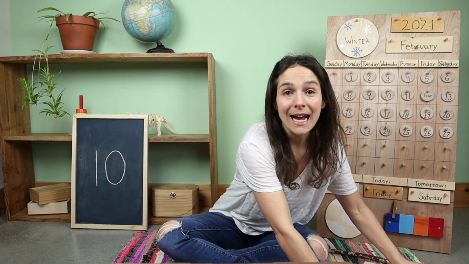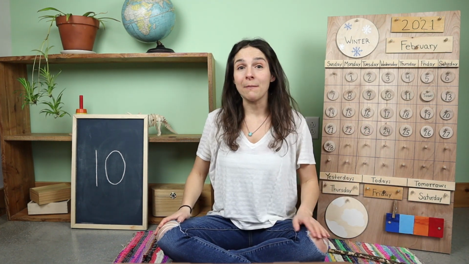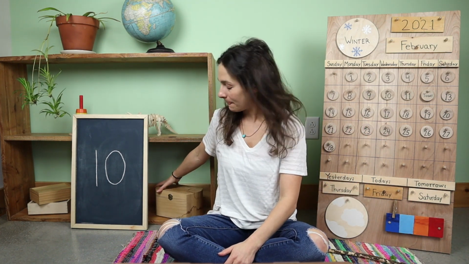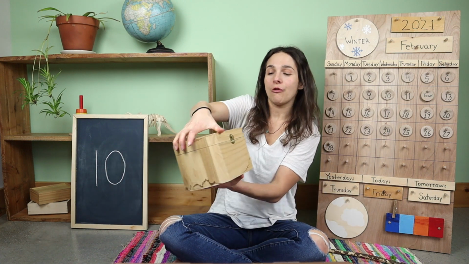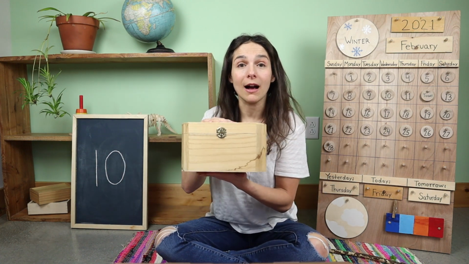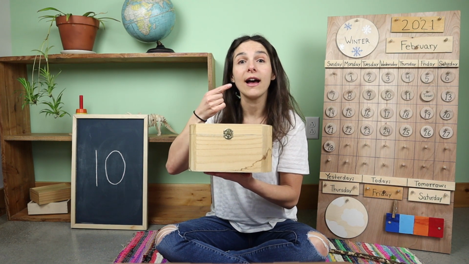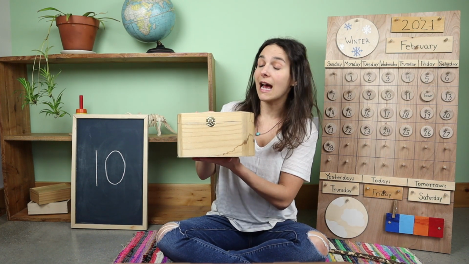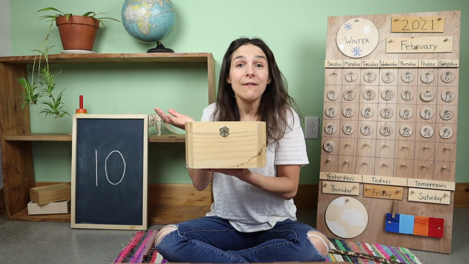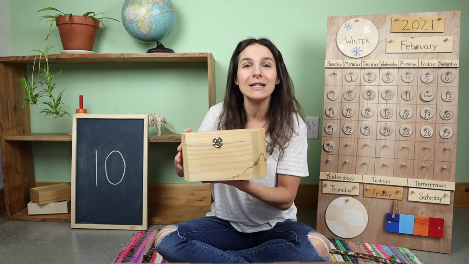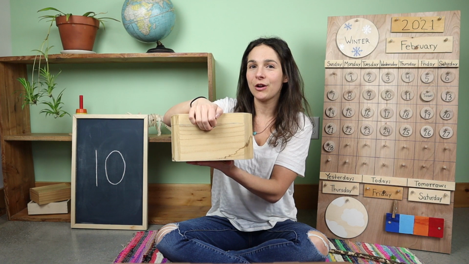It's now time to guess what's inside of my number and letter box today. So let's see. Remember, inside of this box, I have something that starts with the letter F. And I'll give you a couple of hints. If you think you know what it is, you can take a guess. Are you ready for your first clue?